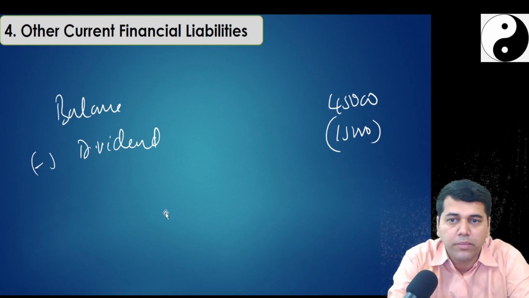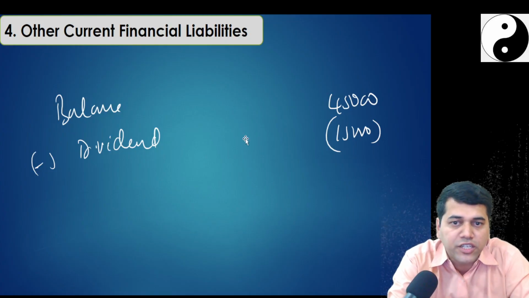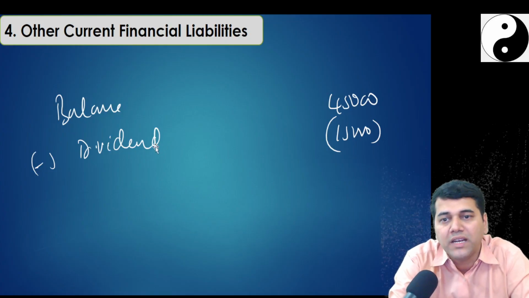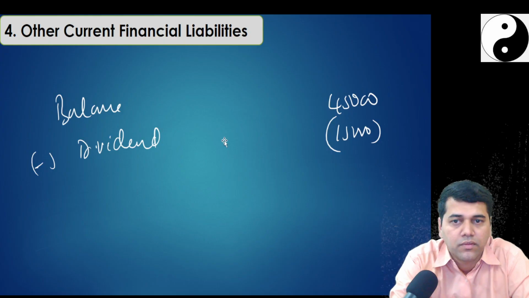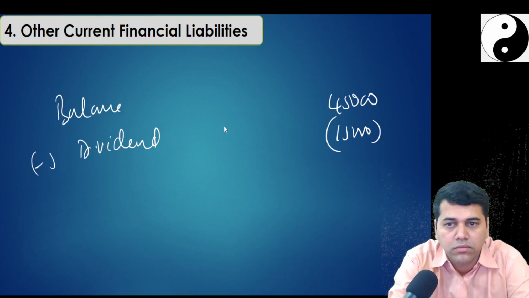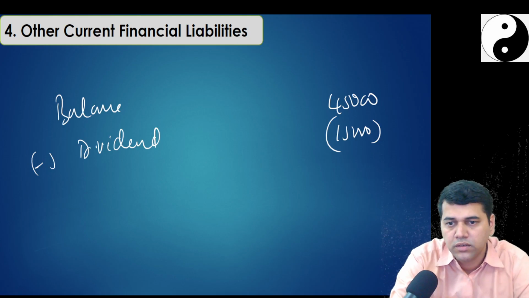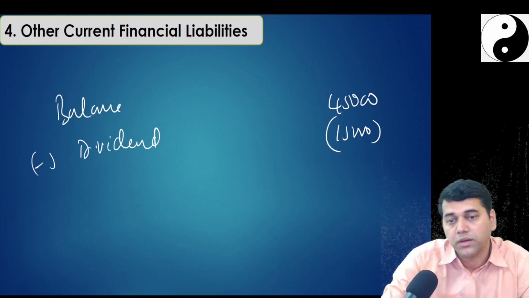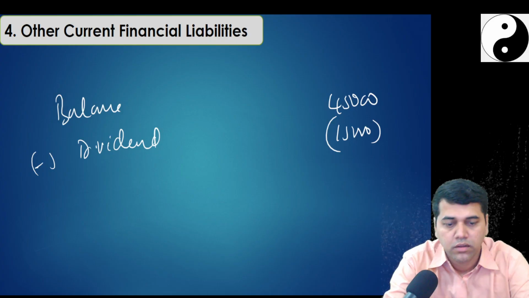Then one government due was there. Government statutory dues are grouped under other current liabilities. Can you see any statutory dues of the government? No, provisions will come separately, okay.